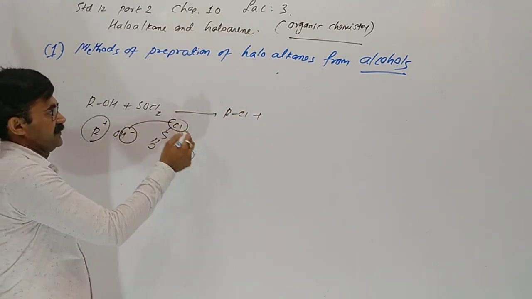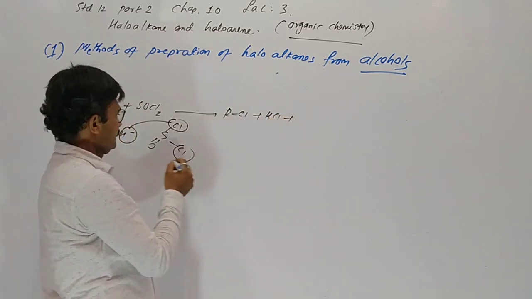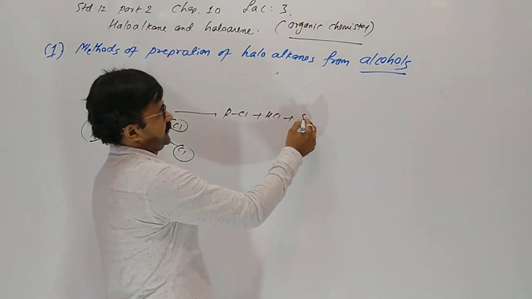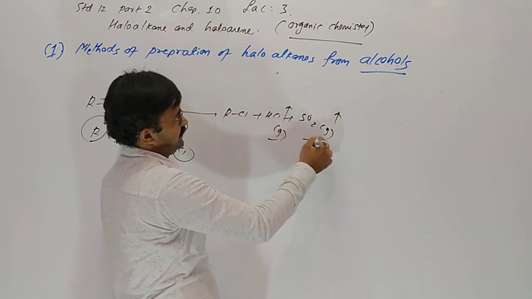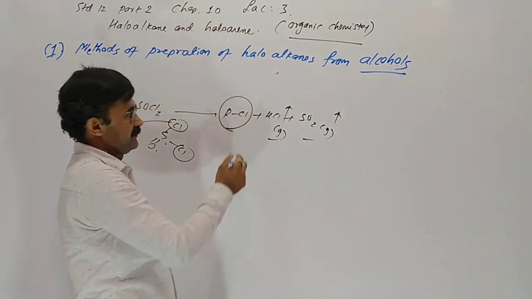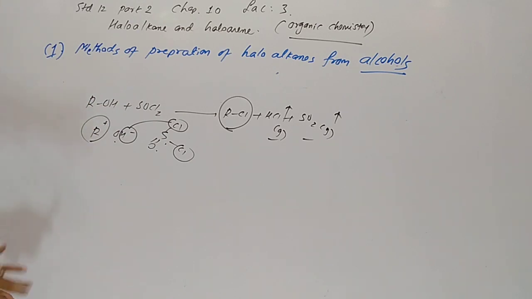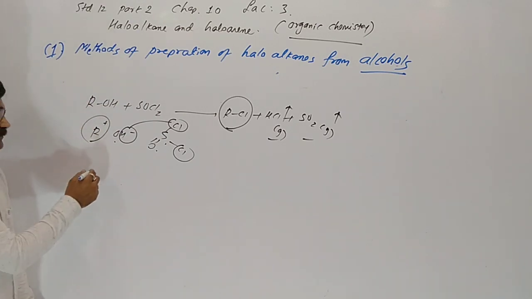H with Cl gives HCl, and SO2 is sulfur dioxide. Both are gaseous. They escape from the mixture and we get pure chloroalkane. This is one of the most preferable reactions.